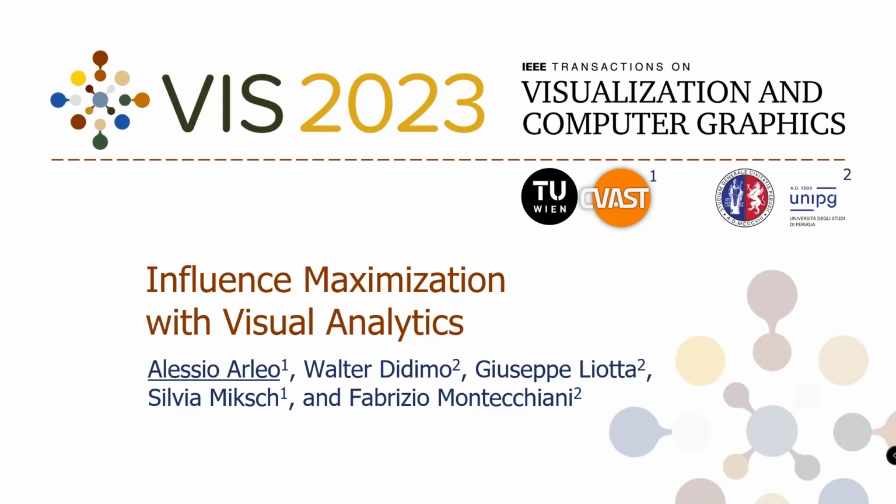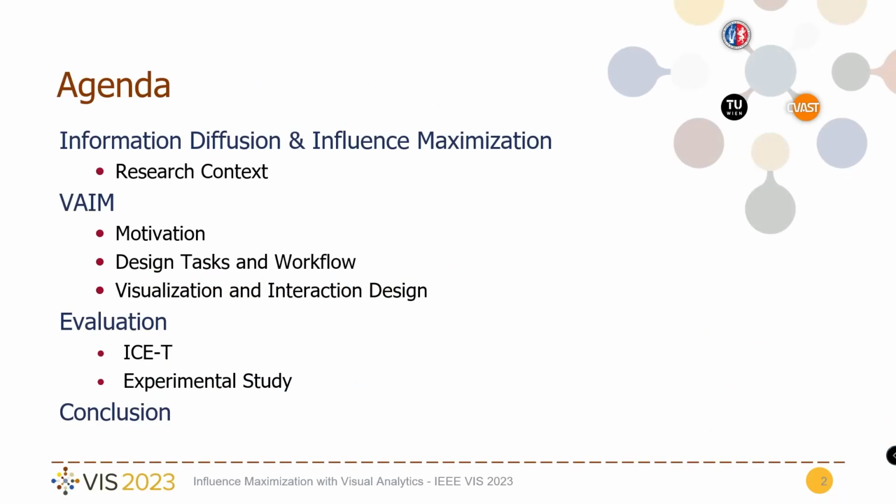Welcome to the video presentation of the TVCG invited paper Influence Maximization with Visual Analytics, a joint work by the VIS group at TU Vienna and the University of Perugia. First, we will go through some basic definitions of information diffusion and influence maximization. Then, we will describe in detail our contribution, the evaluation, discuss its result, and conclude the talk.